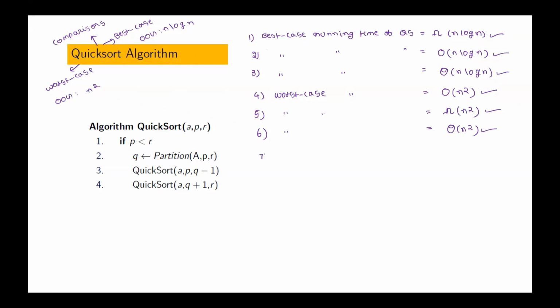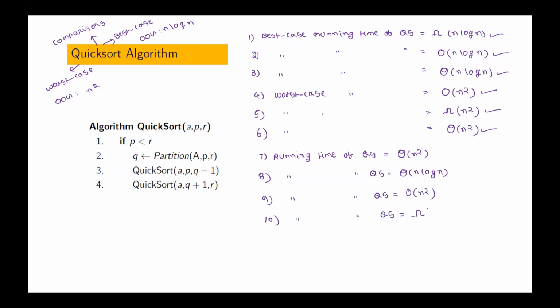So if I write like this, running time of Quicksort is theta of n squared. Is this correct? Running time of Quicksort is theta of n log n. Is that correct? Running time of Quicksort is big O of n square. Running time of Quicksort is big omega of n log n.